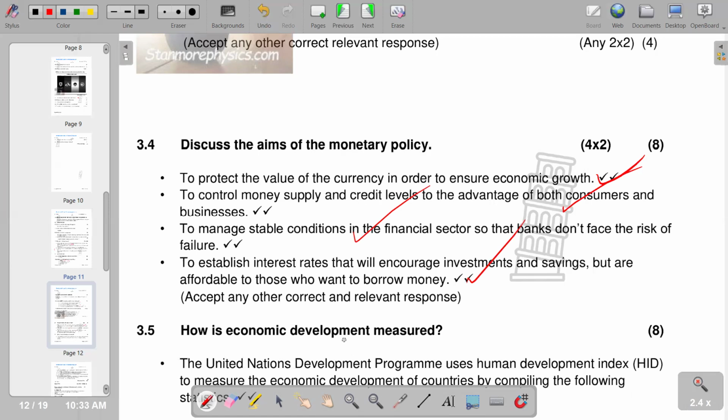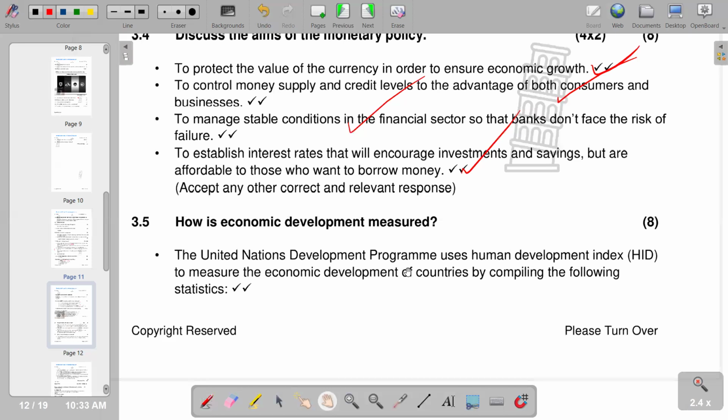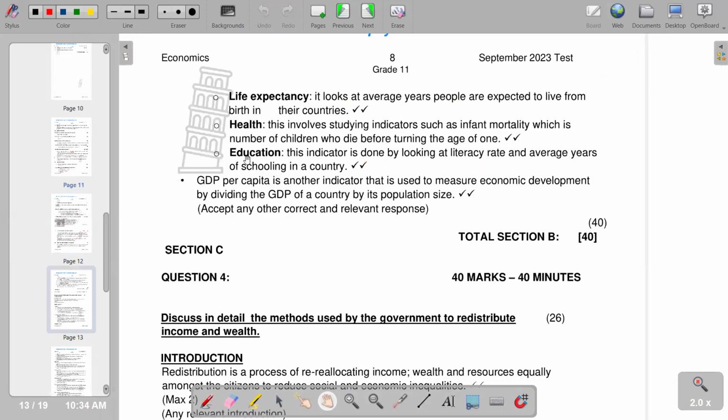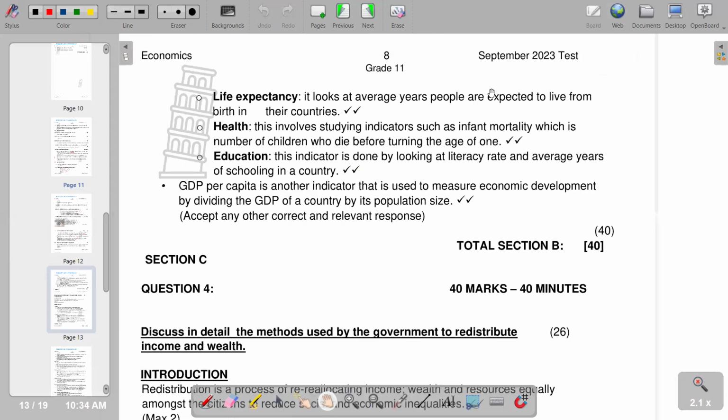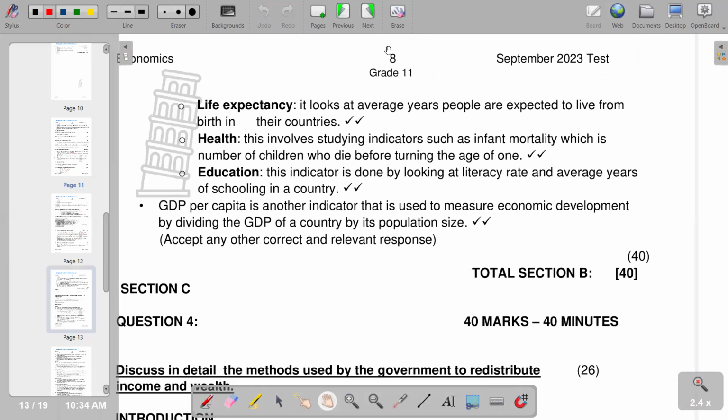Then 3.5, how is economic development measured? So this is how it is measured. The United Nations Development Program uses the Human Development Index to measure the economic development of countries by compiling the following statistics. So these are the statistics that are compiled: life expectancy, health, education. So this is what we have in terms of our question 3. And of course, from there, we are supposed to move on to the next question. That is our question 4.